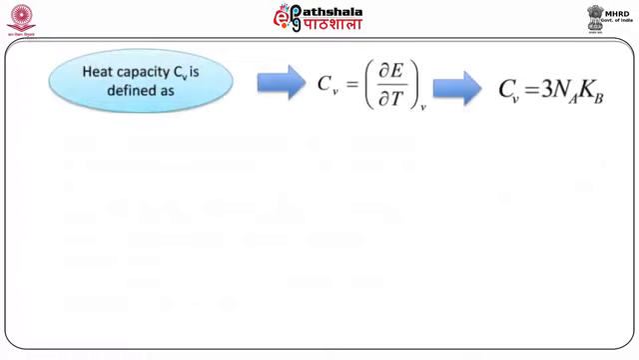Now it follows that the heat capacity at constant volume, Cv, is defined as the partial derivative of the total energy with respect to temperature at constant volume. So consequently, if you apply this formula to the already obtained result for the total energy, you get Cv equal to 3 NA kB. This is the famous Dulong-Petit law, which is valid only at high temperatures. As you can see, this particular value of Cv is completely independent of the temperature.